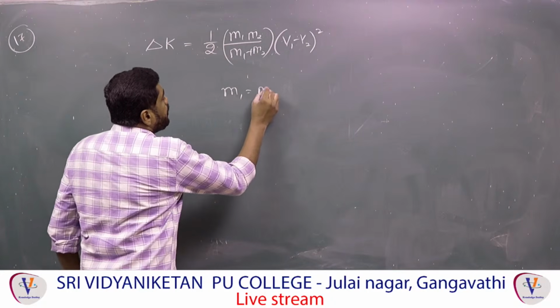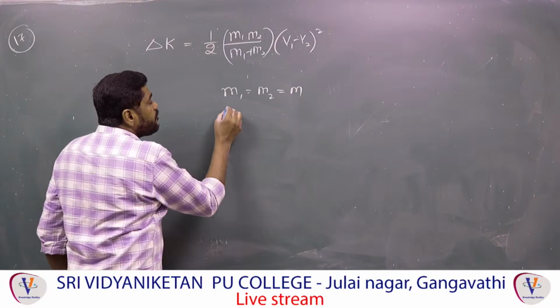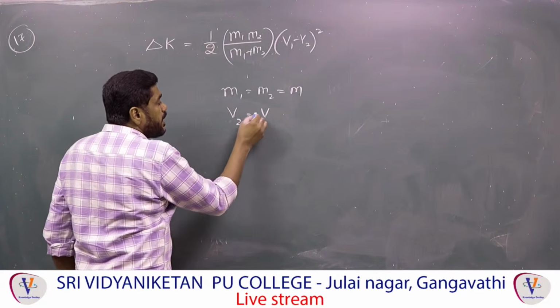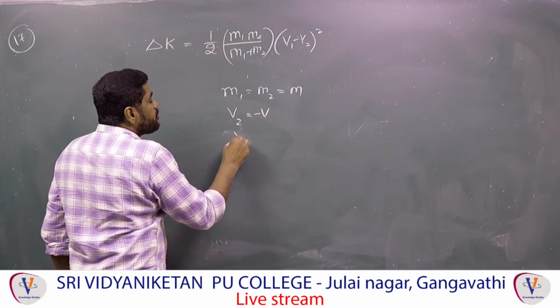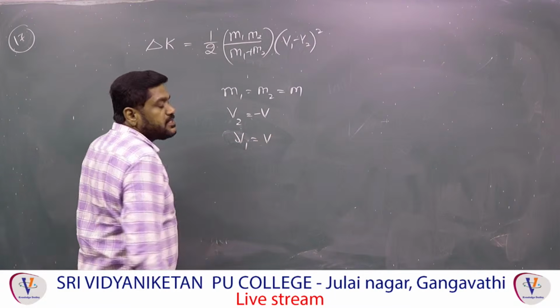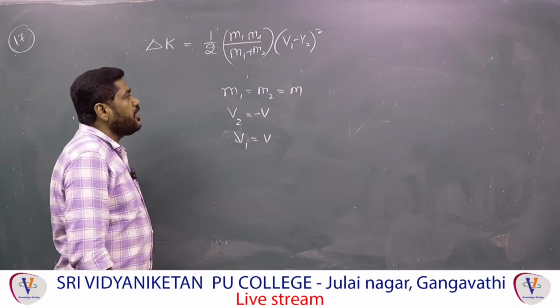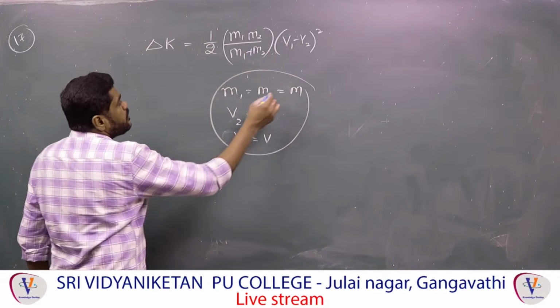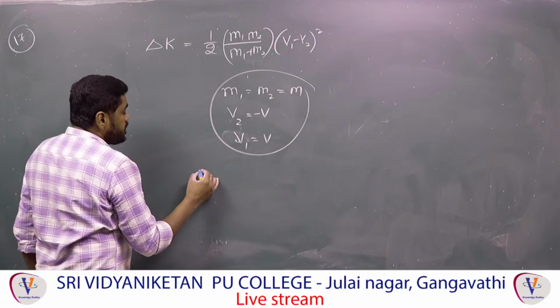M1 is equal to M2 is equal to m, but V2 is equal to minus V, and V1 is equal to plus V. We have to take it that way because both are moving in opposite directions. And if you substitute the values, what answer can we get from this?